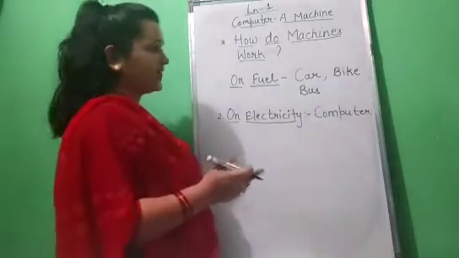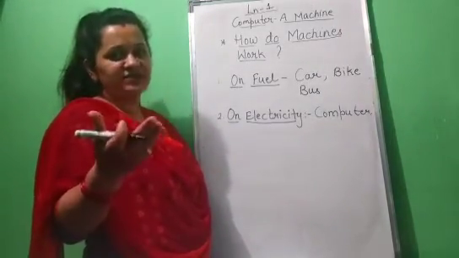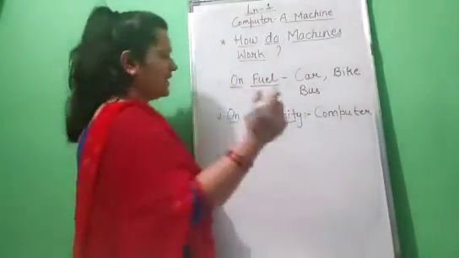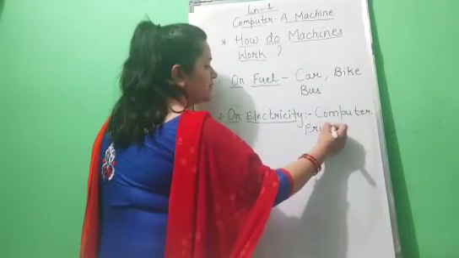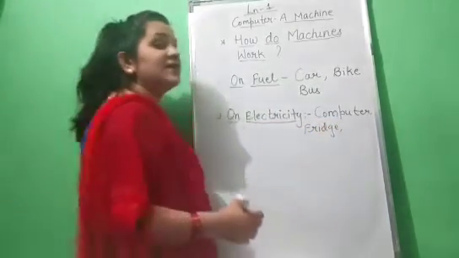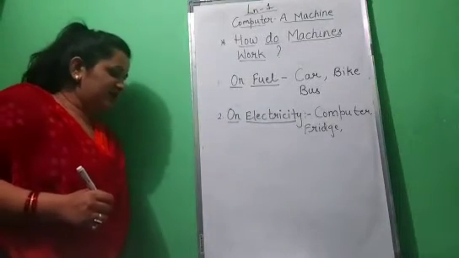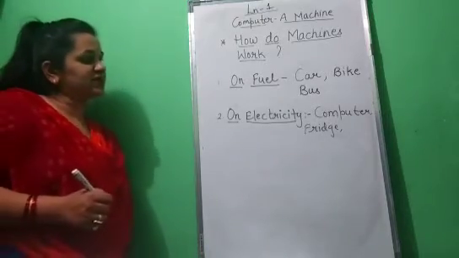Very good, children. Next, tell me something more machines which can work on electricity. Yes, think. Yes, children. Fridge. Your fridge also works on electricity.